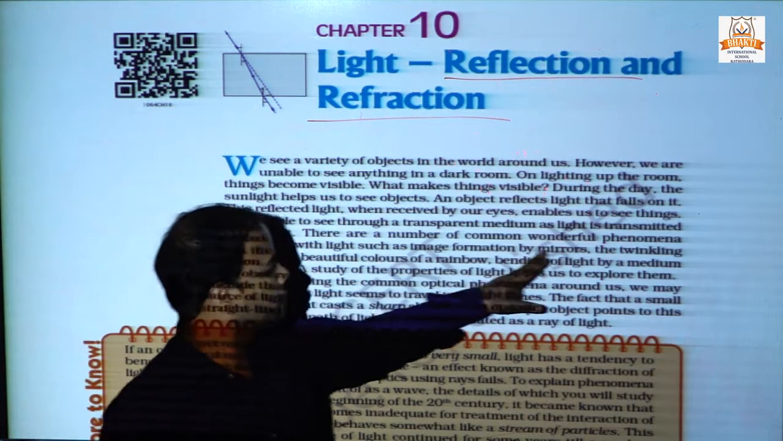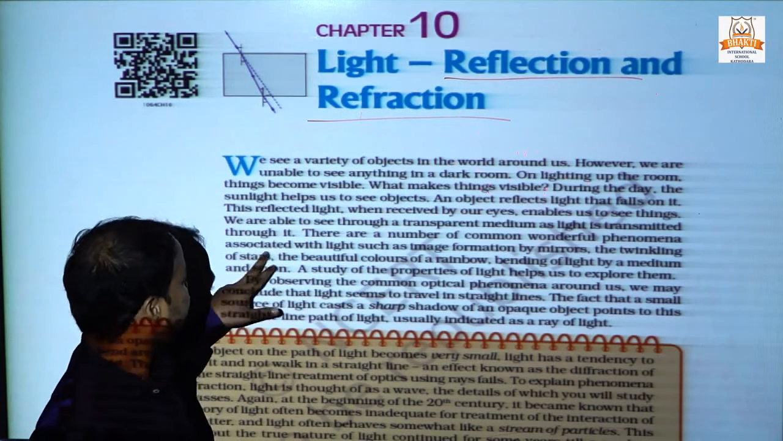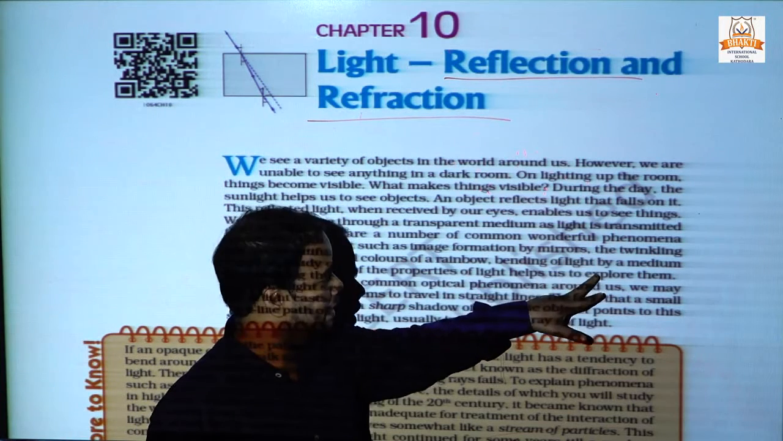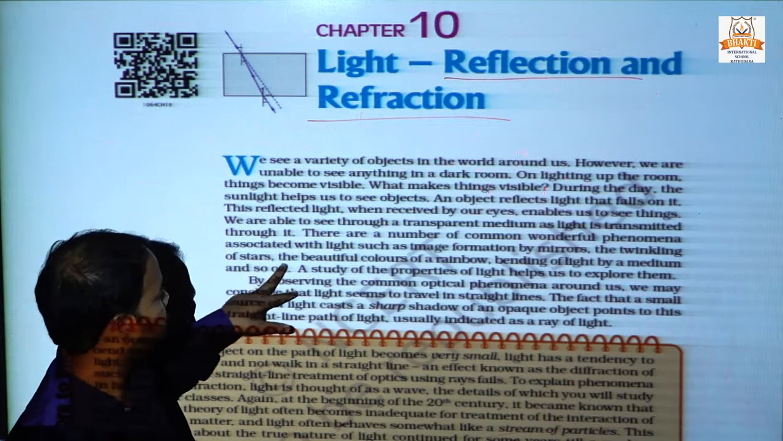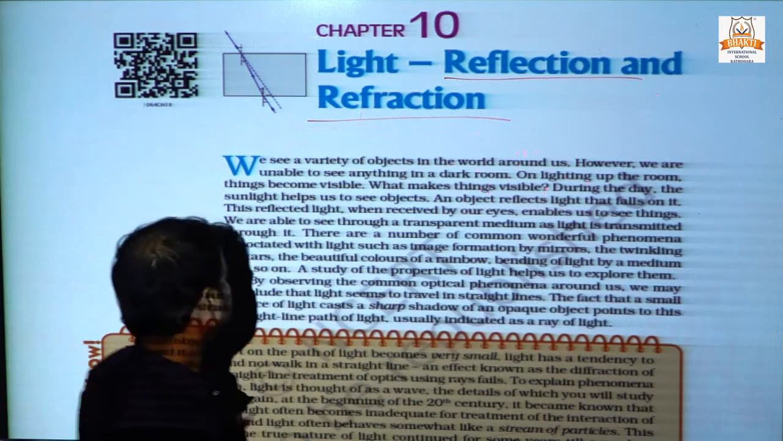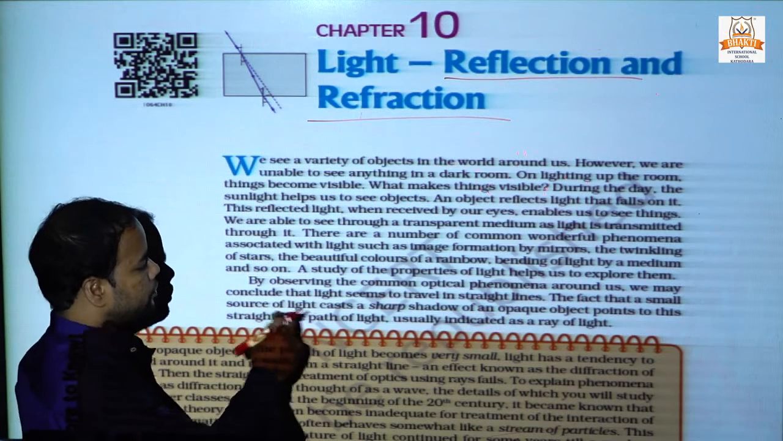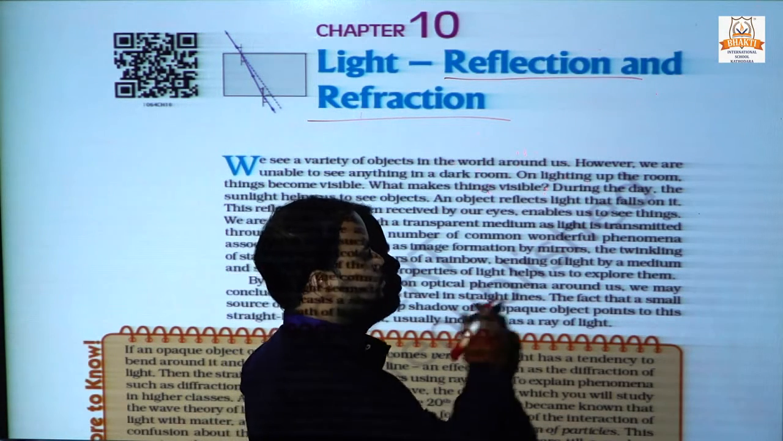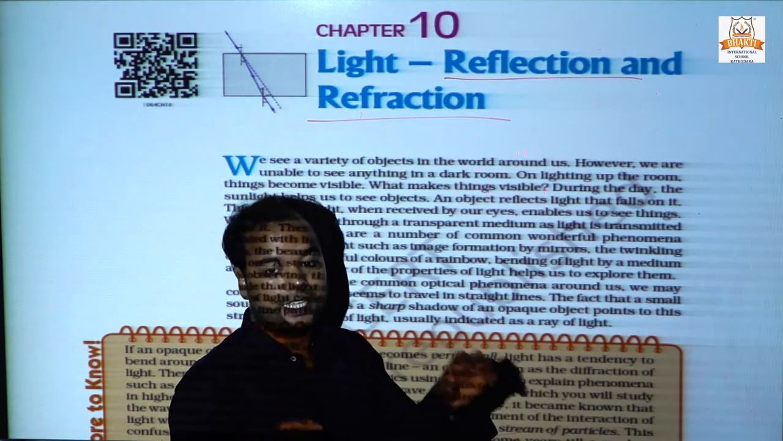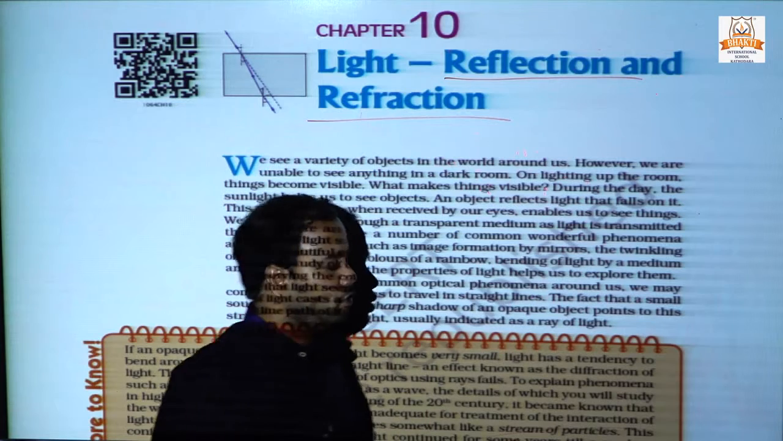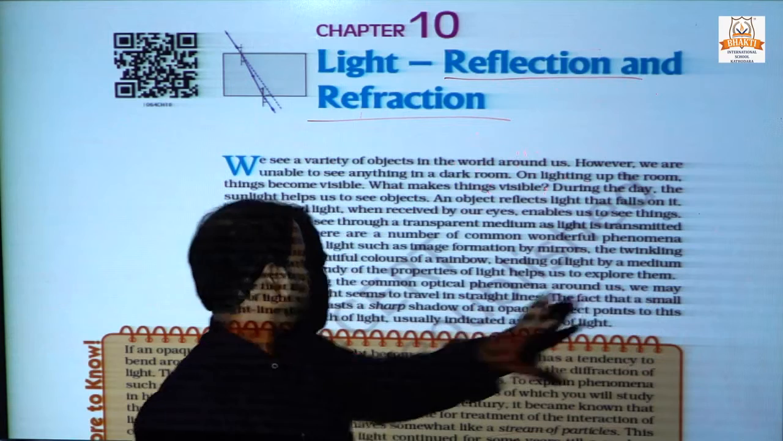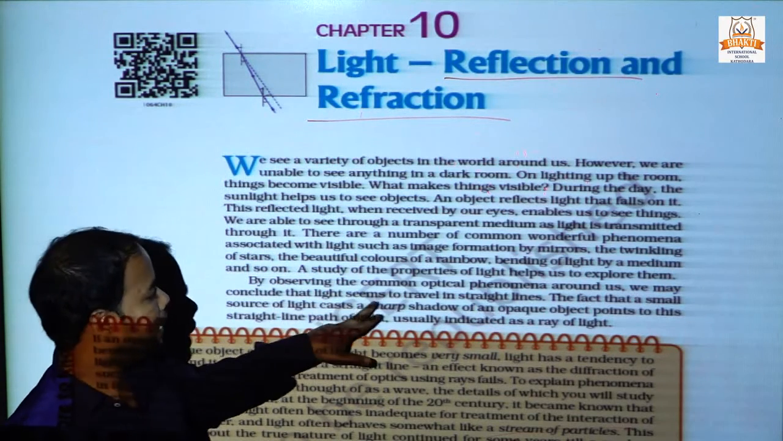There are a number of common wonderful phenomena associated with light, such as image formation by a mirror, image formation by a lens, the twinkling of a star, the beautiful colors of a rainbow, bending of light by a medium, and so on. A study of the properties of light helps us to explore them. In this chapter, we will discuss these phenomena.